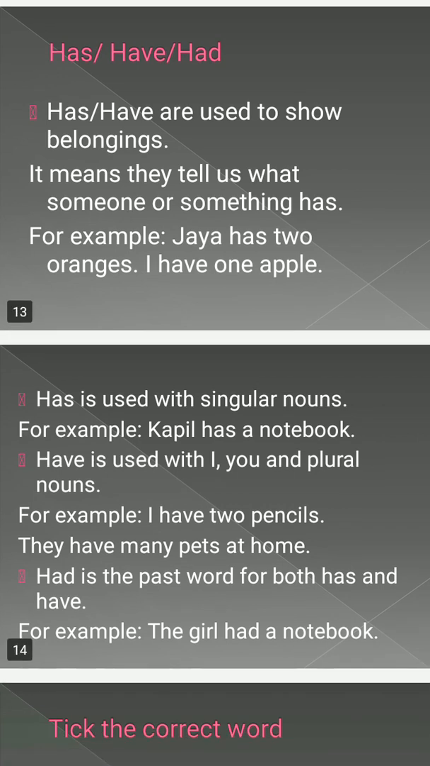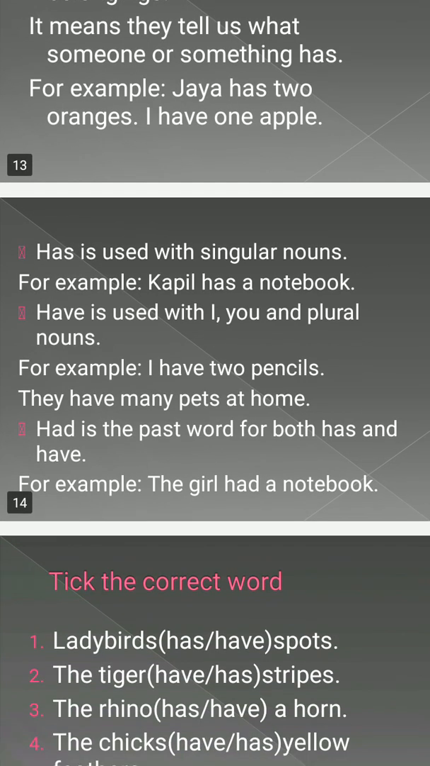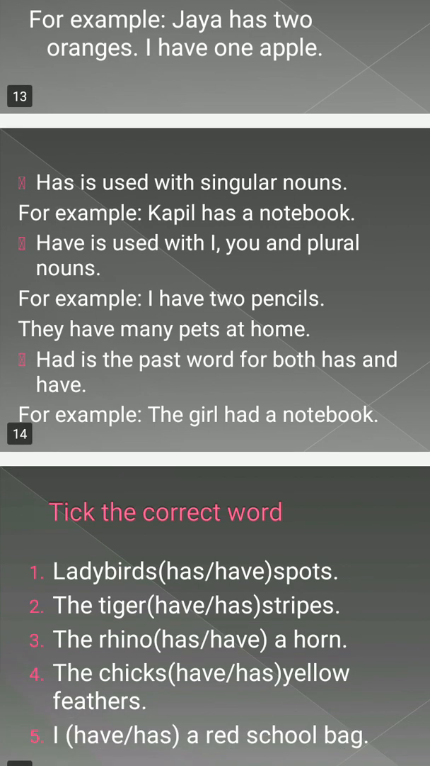Like, I have a pencil, you have a mobile phone. For example, Jaya has two oranges. I am having an apple, so I will say I have an apple. Has is used with singular nouns. Kapil has a notebook. Have is used with I, you and plural. When we are talking about I or you or more than one person or animal, then we use have. I have two pencils. They have four pencils.